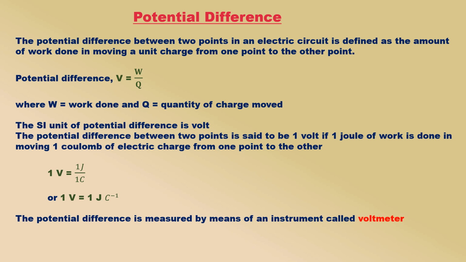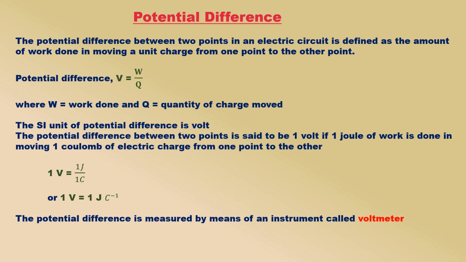The SI unit of potential difference is volt, which is denoted by the letter V. The potential difference between 2 points is said to be 1 volt if 1 joule of work is done in moving one coulomb of electric charge from one point to the other.